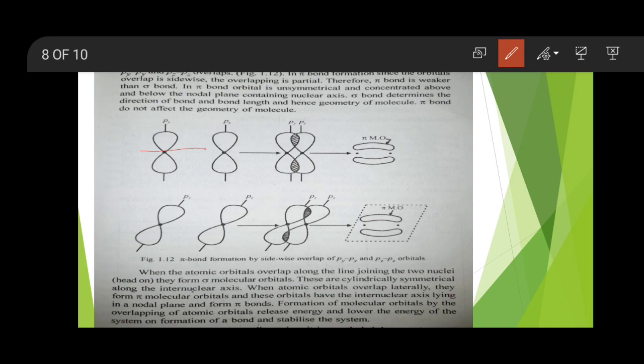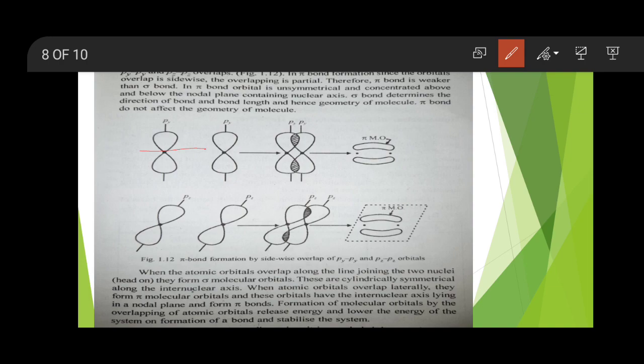When atomic orbitals overlap along the line joining the two nuclei, they form sigma molecular orbitals, which are cylindrical in shape. When atomic orbitals overlap laterally, they form pi molecular orbitals, and these molecular orbitals have the internuclear axis lying in a nodal plane and form the pi bond.